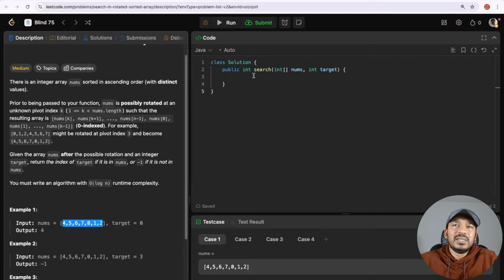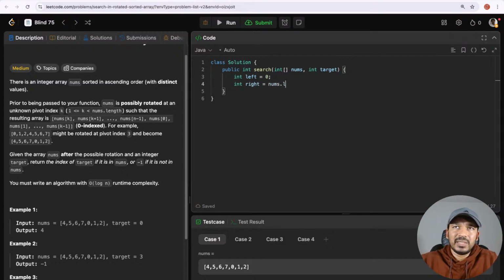So how do we do that? Let's check multiple different conditions. How do we perform binary search? We will usually take one index as left and one index as right. The right index will be pointing to our rightmost element, so that would be nums.length - 1, and the left index would be pointing to the 0th element. And we have the target that we are looking for. So now, while left is less than or equal to right, we can keep going.